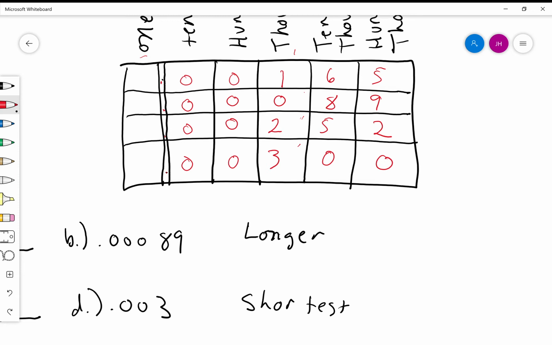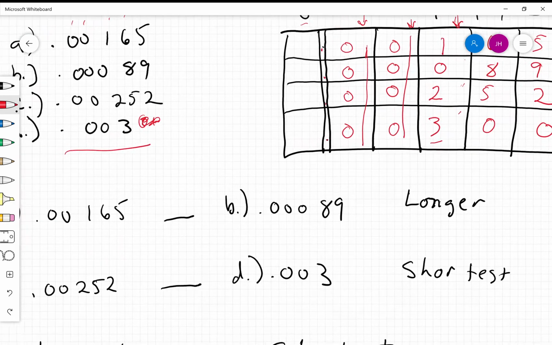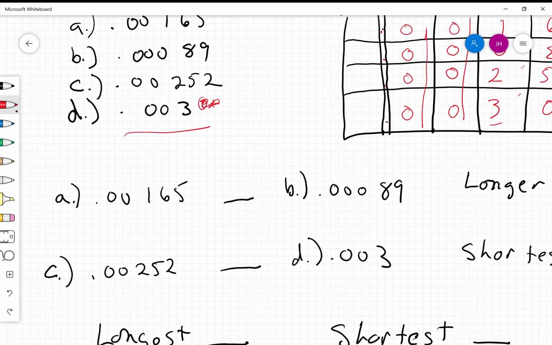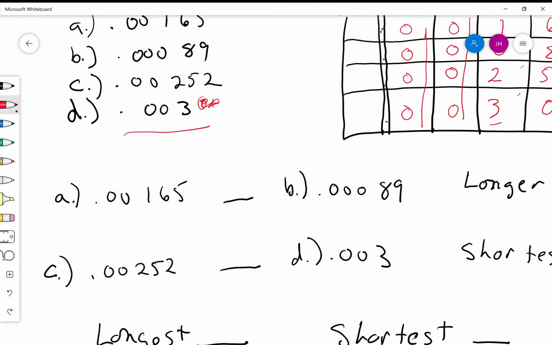All right, there is nothing there. So to find the largest number, we see if there's anything in the largest column. All right, there's nothing there. The largest number of this column, there's nothing there. And we looked at the largest number down here. So 3 is the largest number. So that would be the largest, or the longest. All right, so if these are inches,